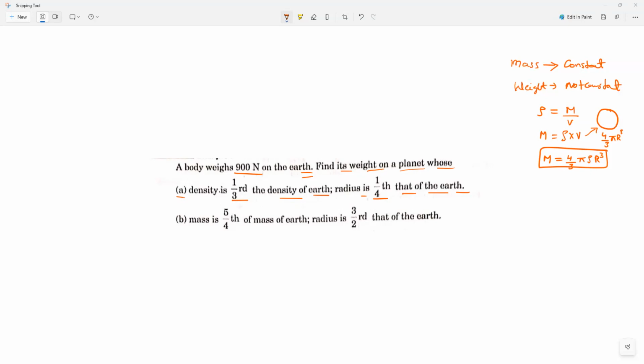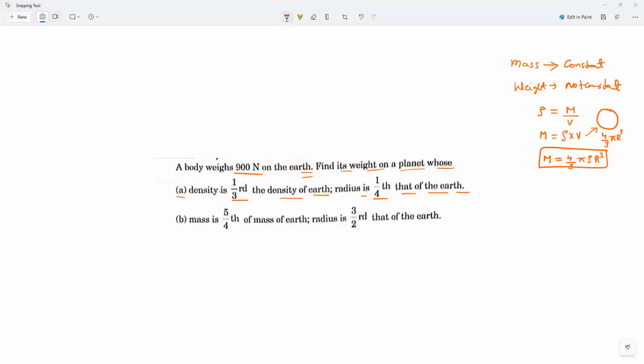I am not asking any new thing. What is the small g and capital G relation? Capital G and small g relation, guys. Anybody? Small g formula. Agalya, Kavya. Small g is equal to G M by R square.